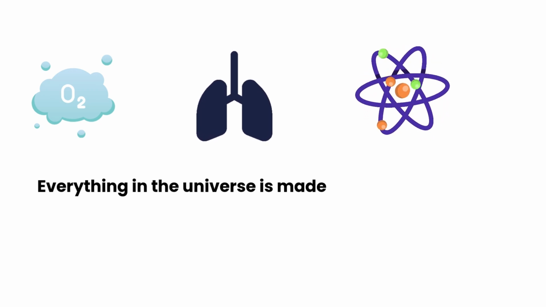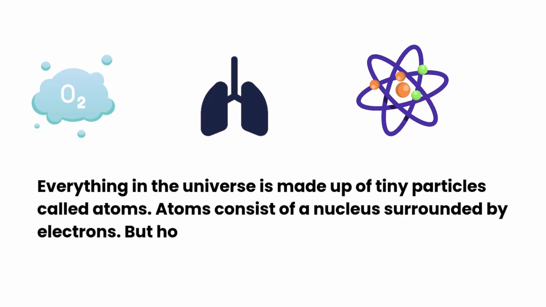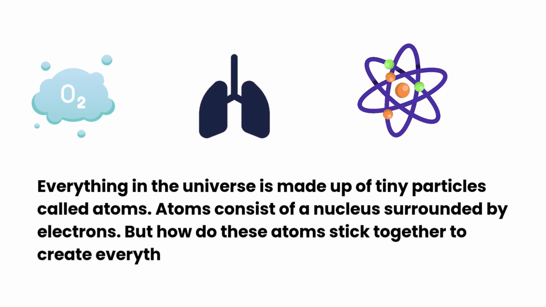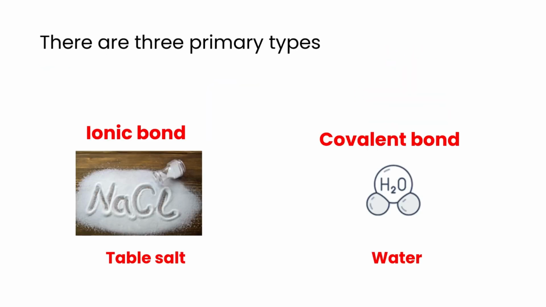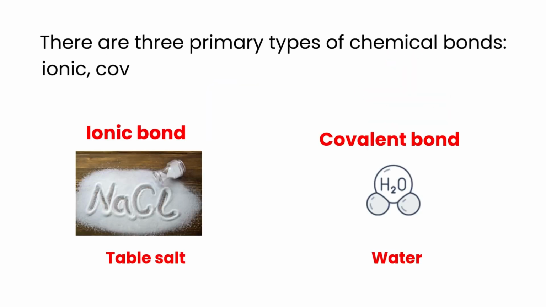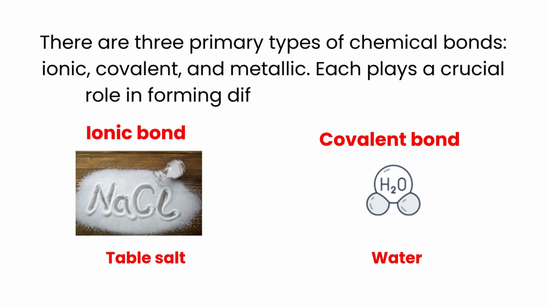Everything in the universe is made up of tiny particles called atoms. Atoms consist of a nucleus surrounded by electrons. But how do these atoms stick together to create everything from the air we breathe to the water we drink? There are three primary types of chemical bonds: ionic, covalent, and metallic. Each plays a crucial role in forming different types of matter.